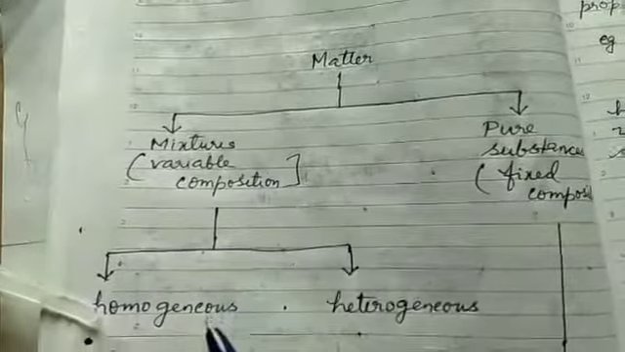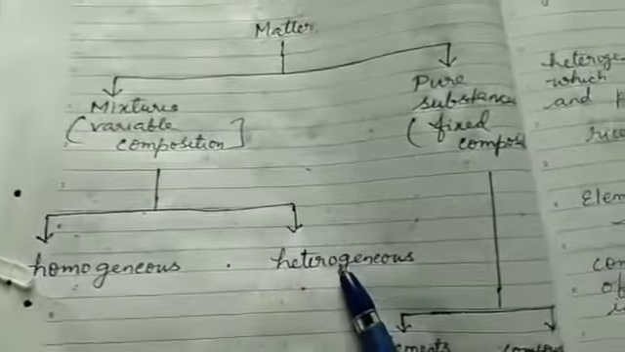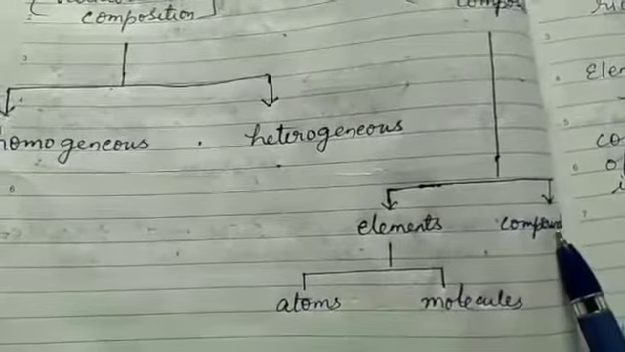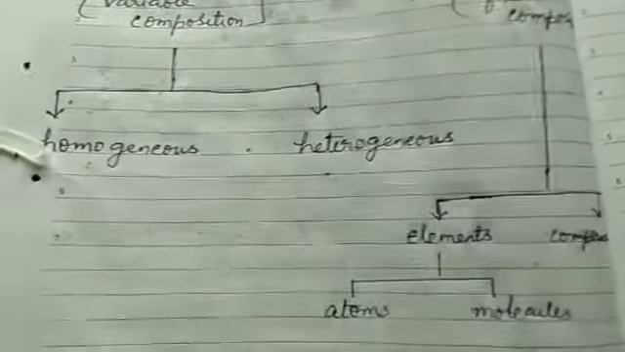Mixtures are of two types, homogeneous mixture and heterogeneous mixture. Similarly, pure substances can also be of two types, elements and compounds. Again, elements can be classified as atoms and molecules. Now let us continue our discussion with homogeneous mixture.